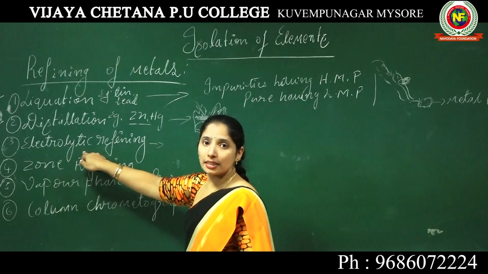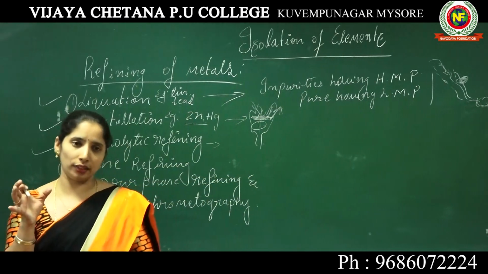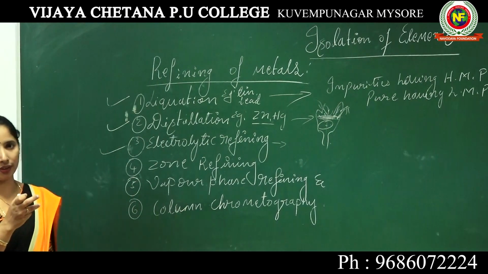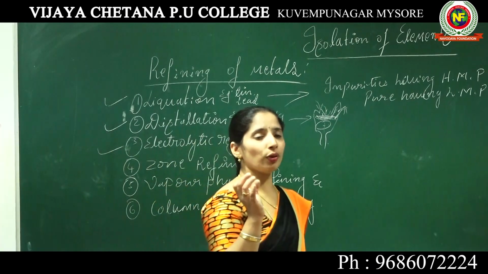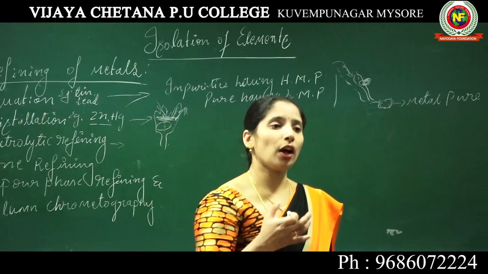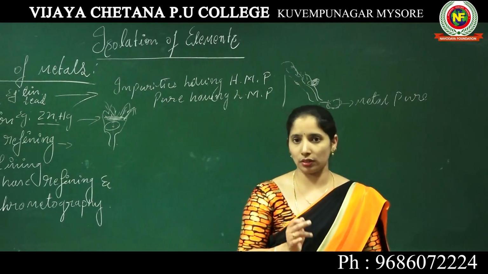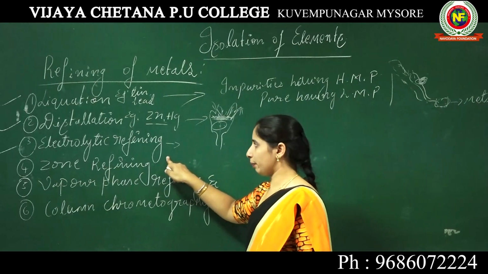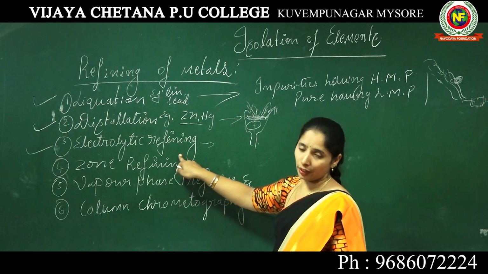Yesterday in the previous class we discussed how copper is extracted and how iron is extracted. Taking the example of alumina, the pure alumina is extracted through an electrolytic process, the Hall-Héroult process. So electrolytic refining is one of the methods under the refining of crude metal.